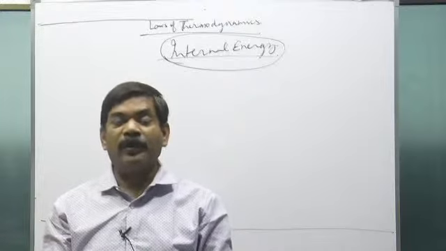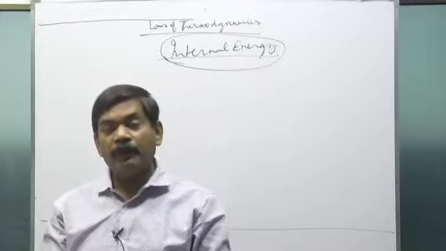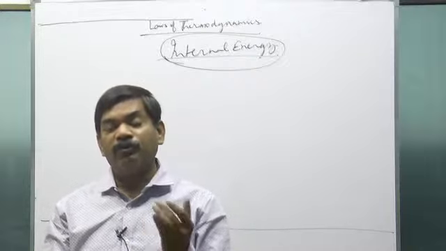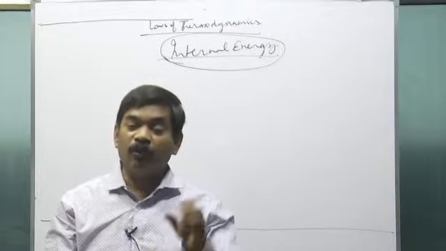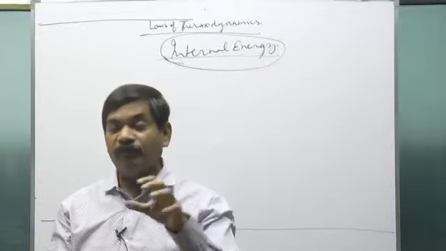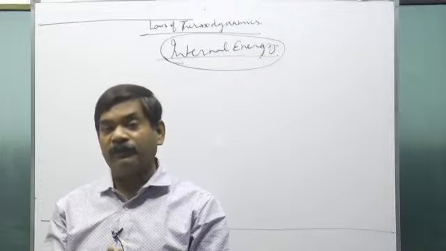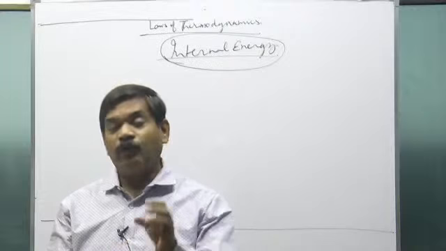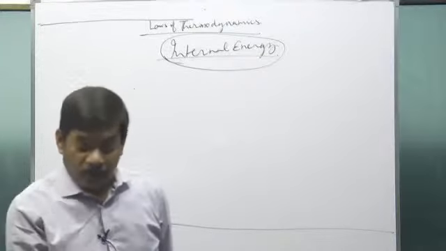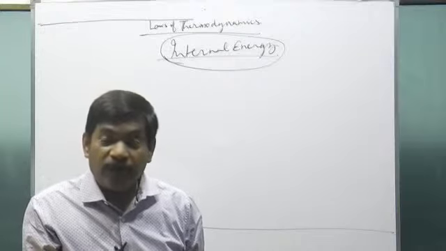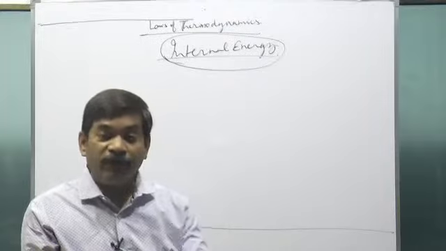Suppose you had 100 joules of heat, and the work done was 80 joules. So where had that 20 joules of energy gone? That 20 joules was stored in the system in the form of internal energy, meaning the internal energy of the system increased by that 20 joules. So this new form of energy was generated. Now you may think, what is basically the internal energy? What is the form of internal energy?